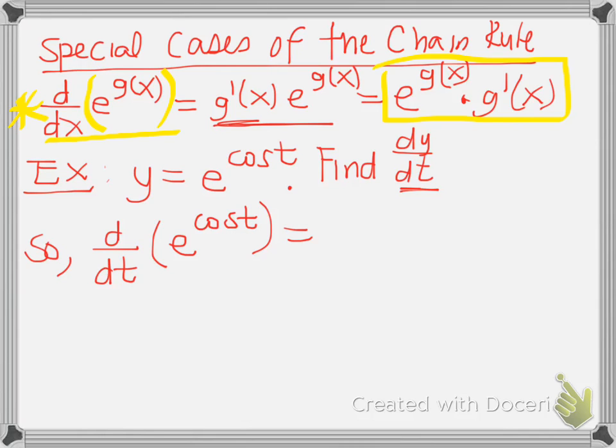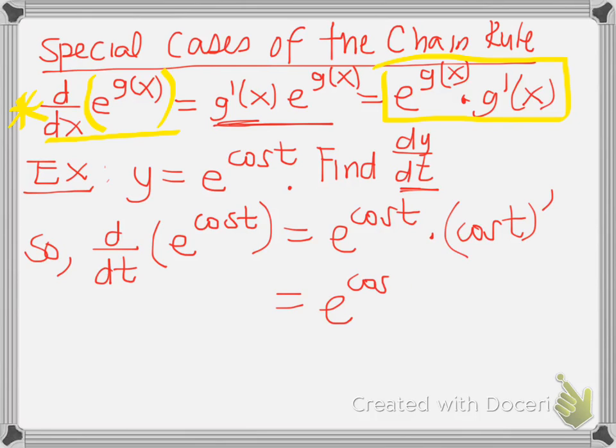So it's e to the cosine t times the derivative of cosine t. Well, we know the derivative of cosine t is negative sine t, so this is e to the cosine t times negative sine t. And so this is negative e to the cosine t times sine t.